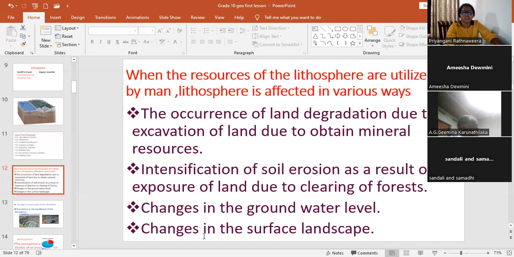Changes in the surface landscape. People use the land for various types of buildings, construction of roads. It affects and changes the surface of the landscape.